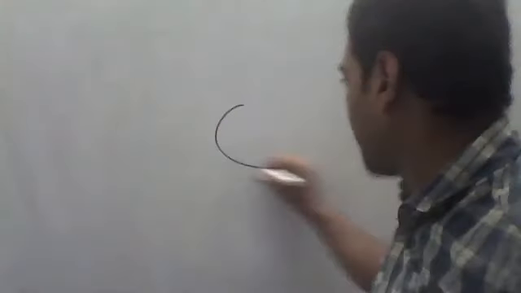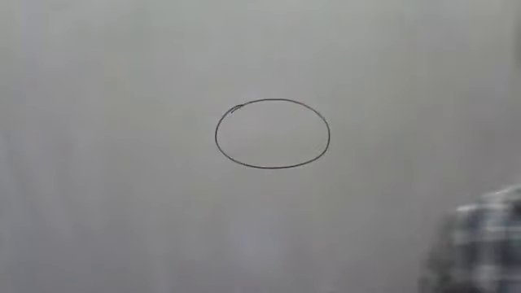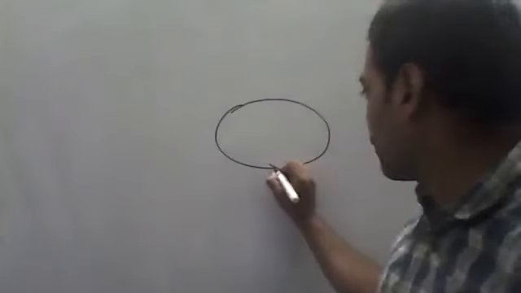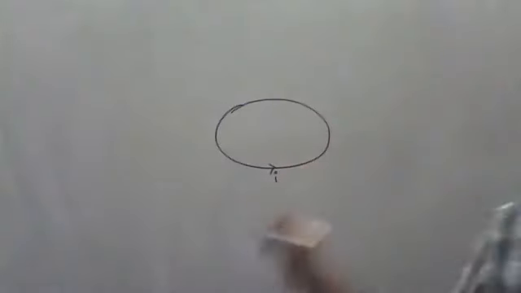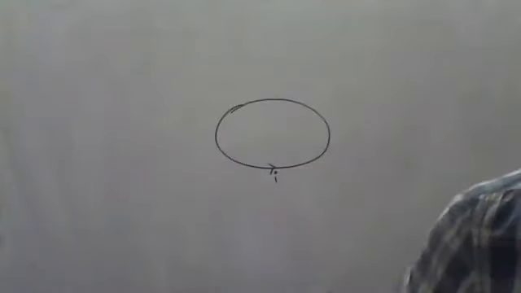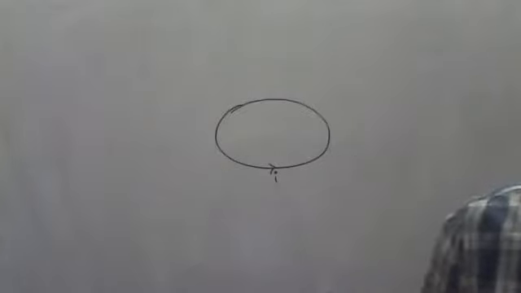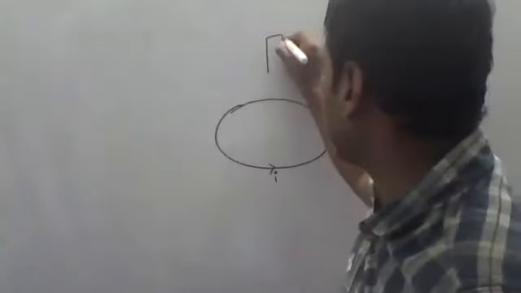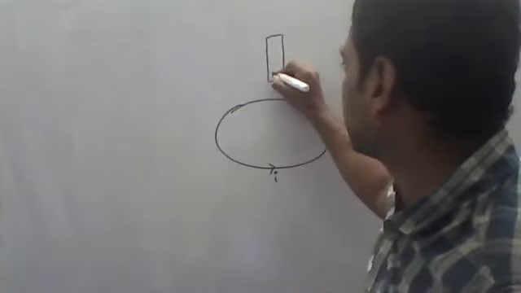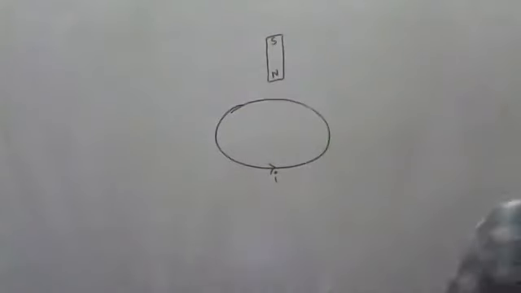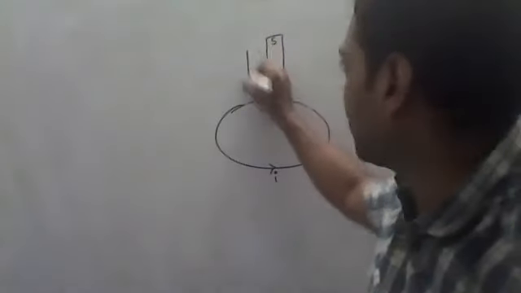Suppose let us consider I am having a ring of charge. I am having a ring. Suppose a current I is moving in a clockwise direction. That is, the magnetic field is acting inwards. Suppose I am having a magnet. This is the north pole and this is the south pole, such that the magnet is falling vertically downwards.